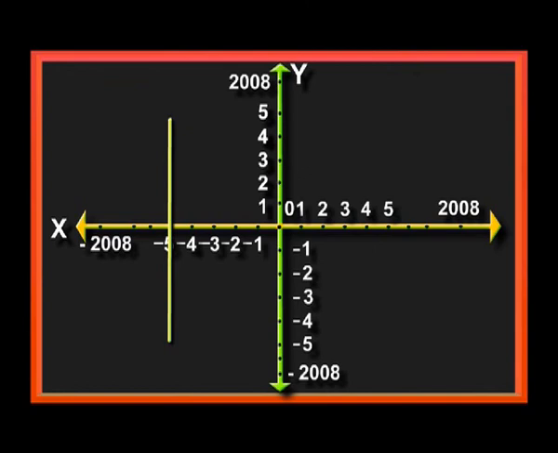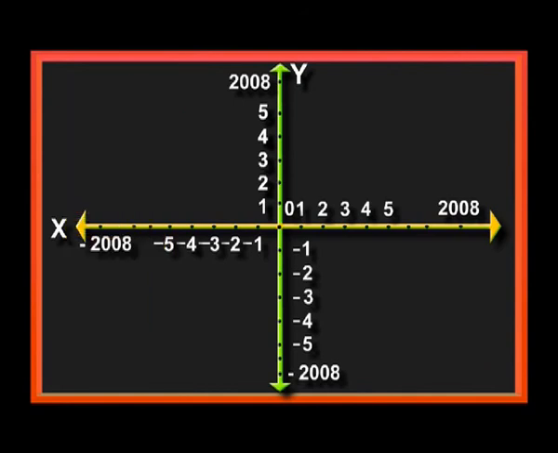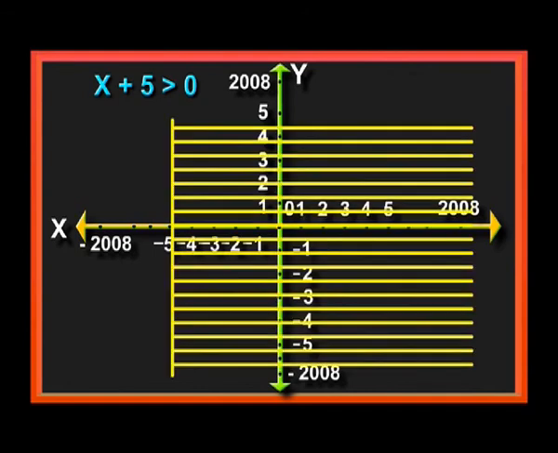Then I am explaining at the same point, x plus 5 is greater than 0. I think all of you understood. x plus 5 is equal to 0 represents a straight line. x plus 5 is less than 0 represents the left side of this line, and x plus 5 is greater than 0 the right side of this line.